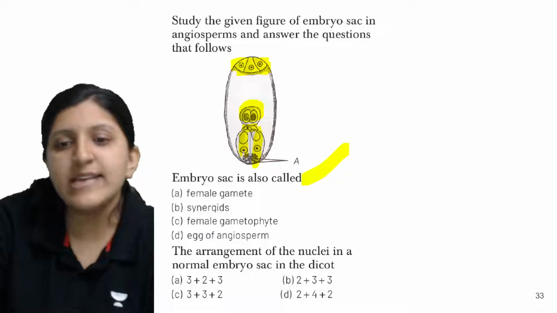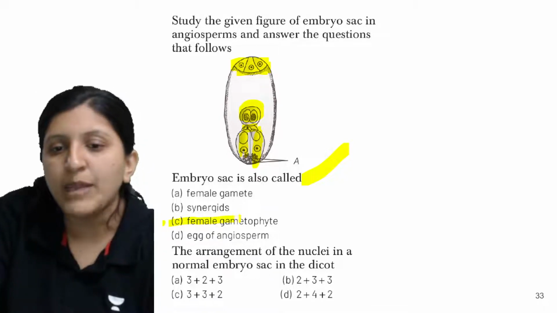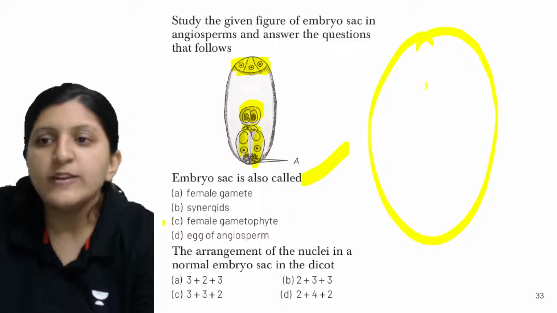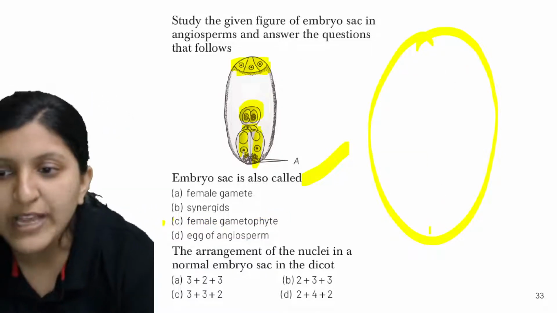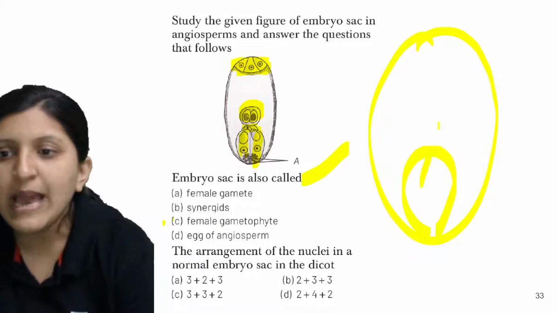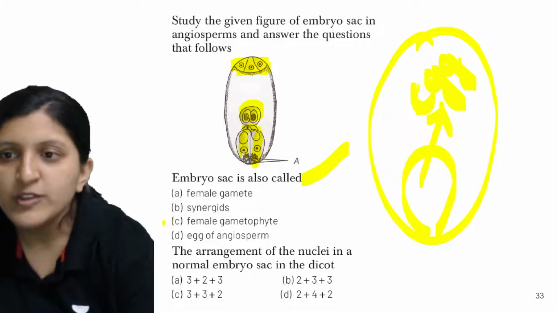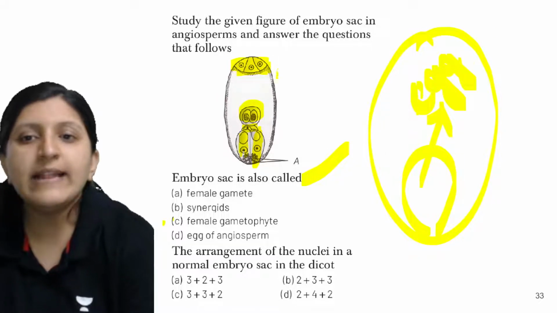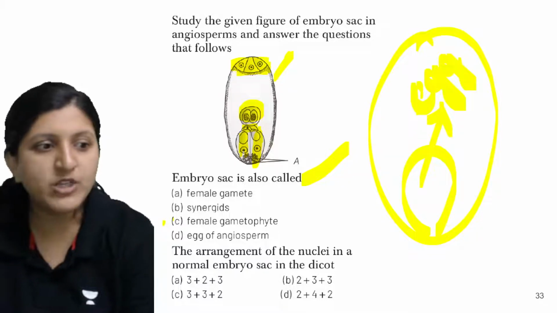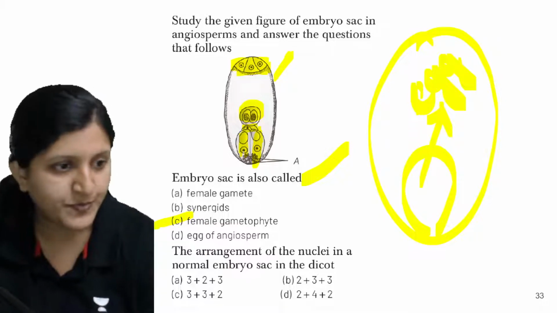So this one is embryo sac when we mention. This is a female gametophyte. So this female gametophyte contains the female gamete. So what is this female gamete now? This female gamete is nothing but the egg. Okay, so egg is there, and that is why this is called a female gametophyte. So female gametophyte will have a female gamete. So this one is the right answer.